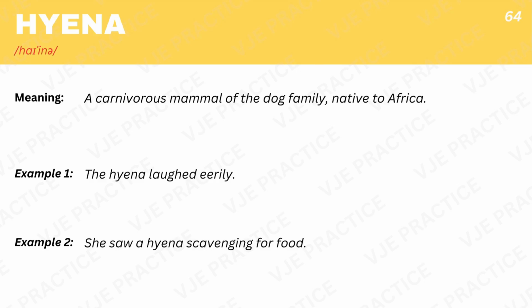Hyena, a carnivorous mammal of the dog family, native to Africa. Example 1. The hyena laughed eerily. Example 2. She saw a hyena scavenging for food.